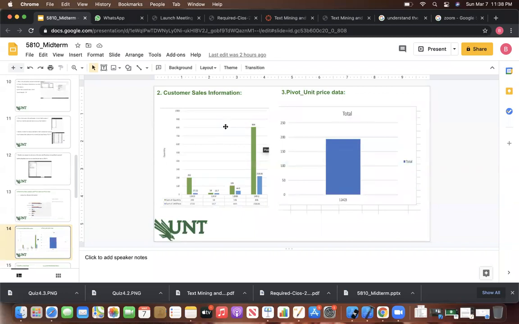And also the customer sales information, sum of quantity in the green orange, like we can say that the customer sales information also we can find. Like here, if you observe, the customer